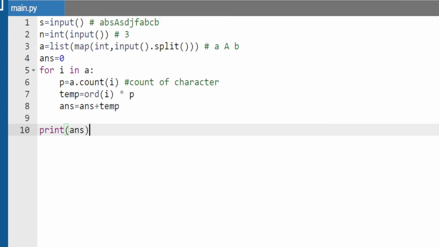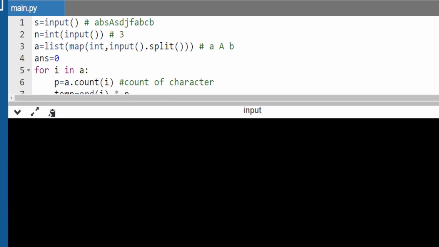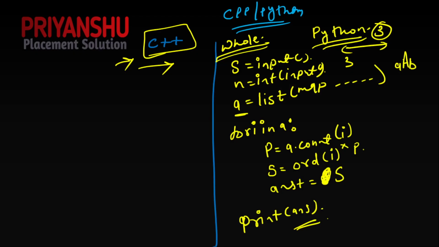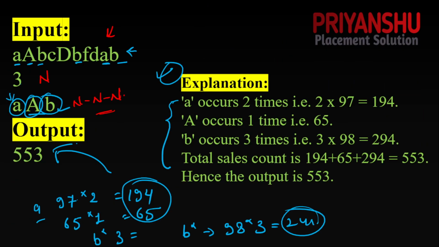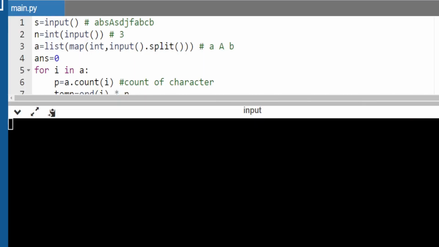Let us check what is the output for that, guys. I am running this code. Let's see the output. First of all, we have one string, so let me check the string from here. Let me show you as well. In the input we have a string: small a, capital A, B, then, just wait, I'm checking, capital D, F. Yes, capital D, F.